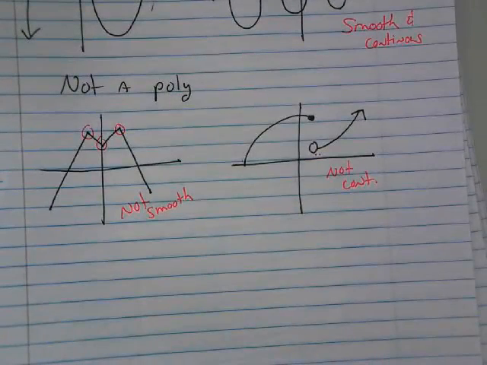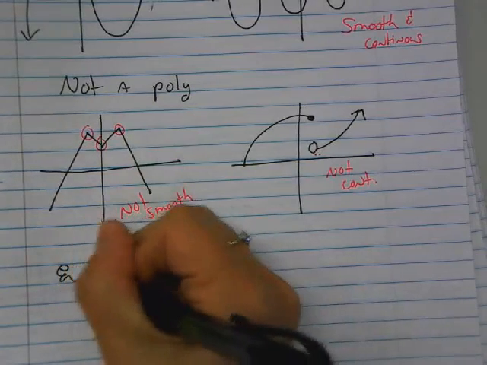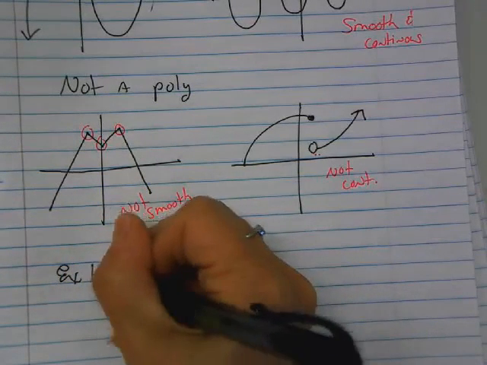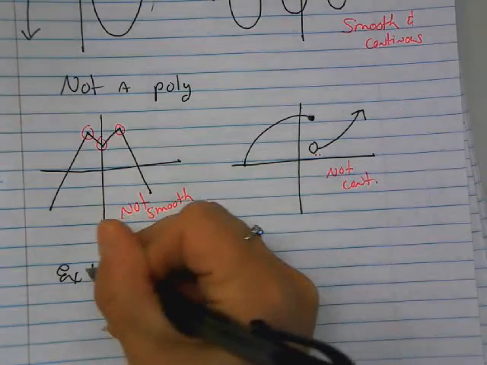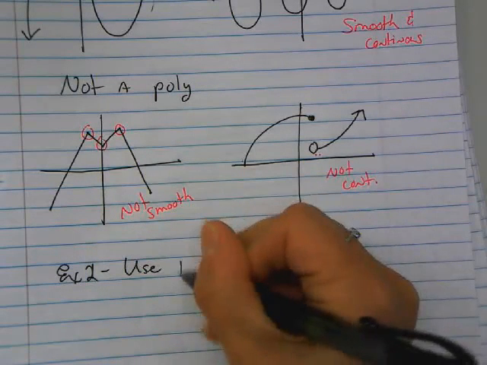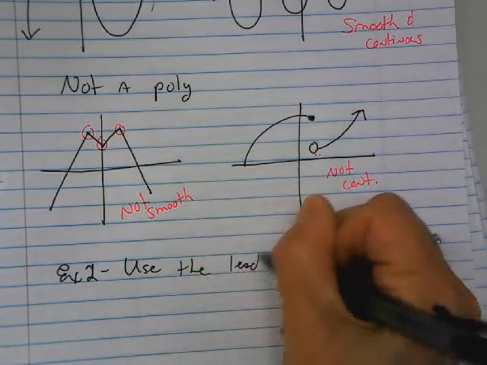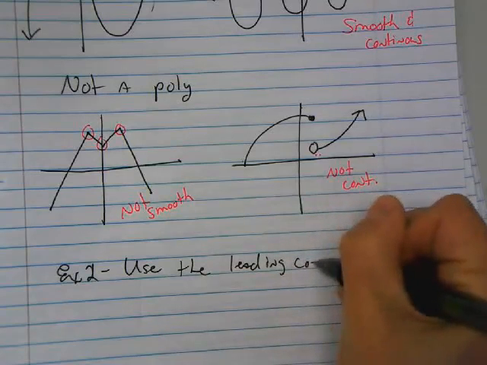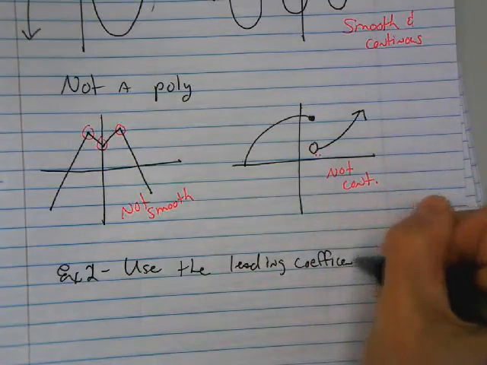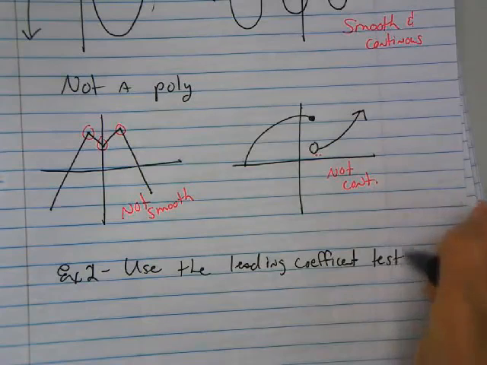Alright, we're going to end with one last quick example. Use the leading coefficient test. I think this is example 2. Use the leading coefficient test to determine the end behaviors.